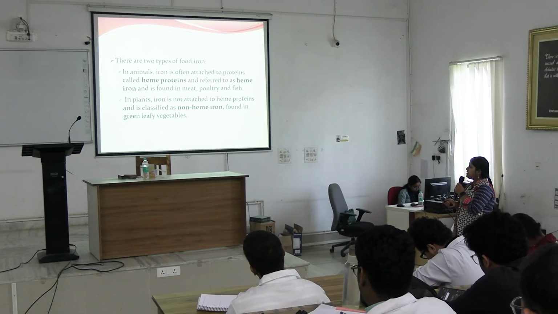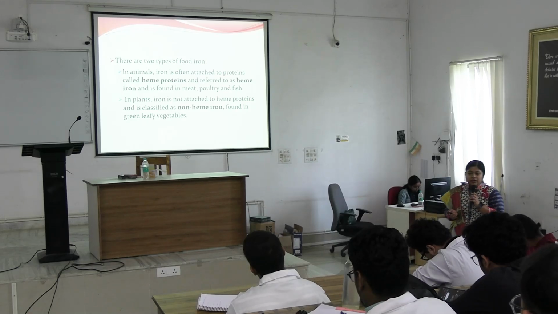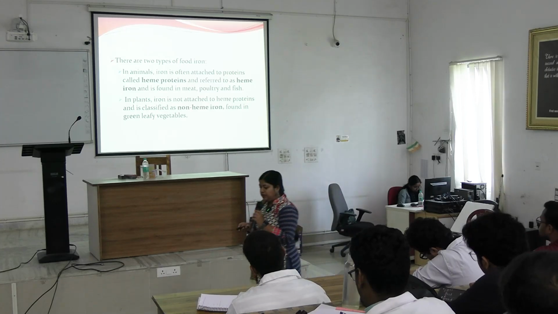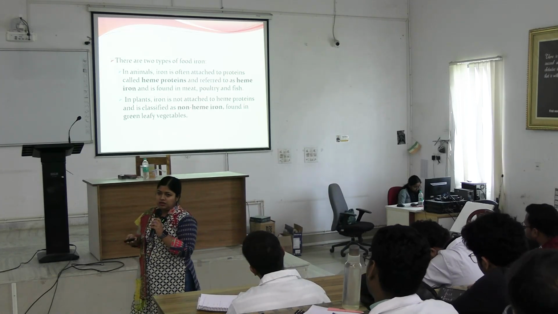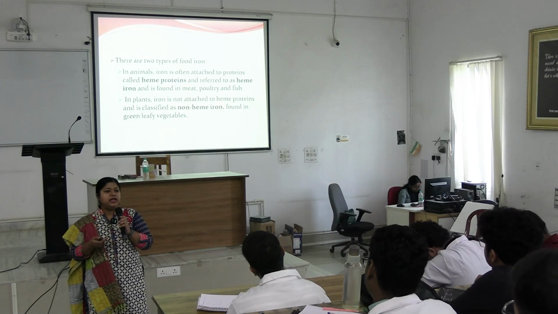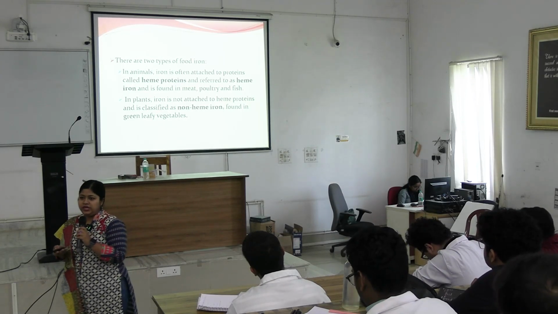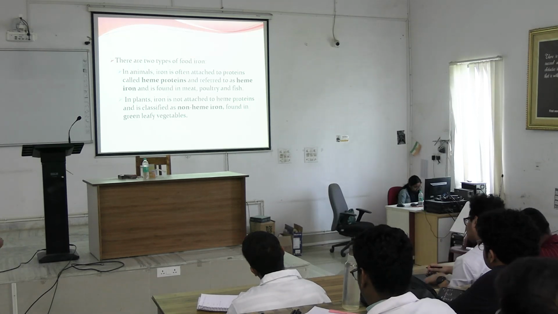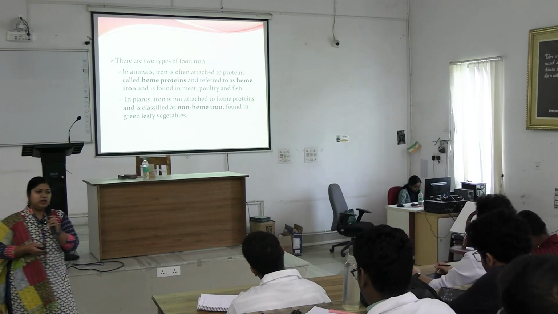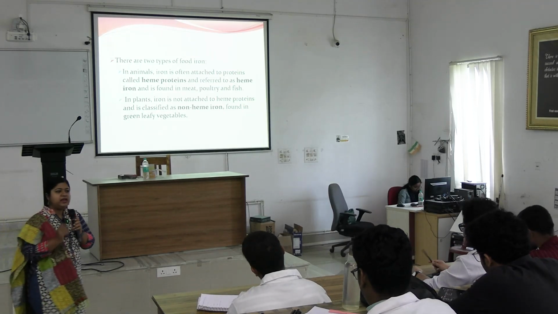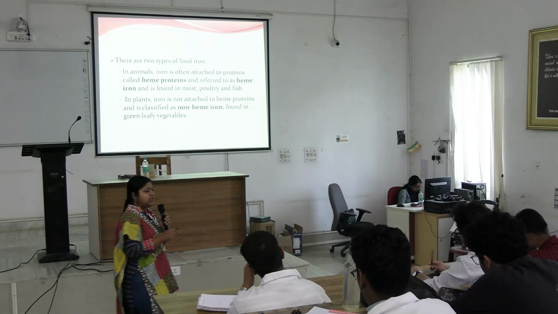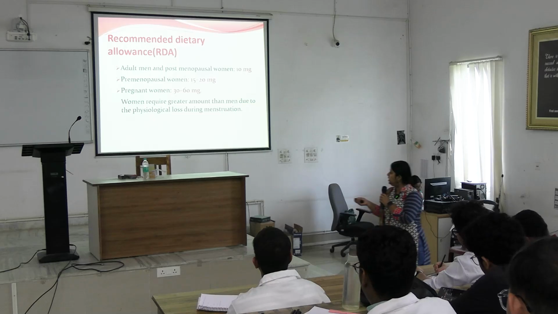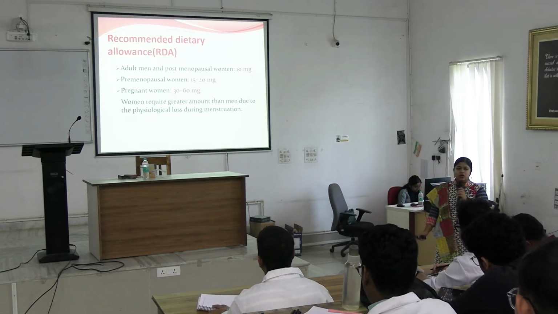Now, these foods can be divided into two types based on what type of iron they are supplying. Animal iron rich foods supply heme containing protein, heme proteins like hemoglobin, myoglobin, etc. Whereas plant sources provide non-heme iron. Okay, easy to remember, animal sources are rich in heme protein, whereas plant sources are rich in non-heme iron. Now, what is the recommended dietary allowance or RDA?